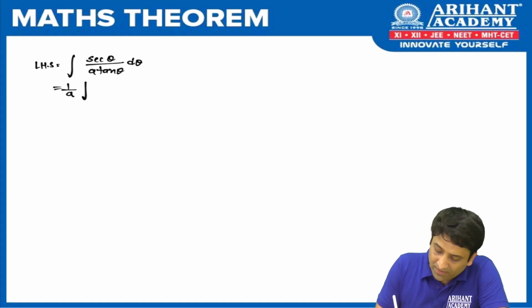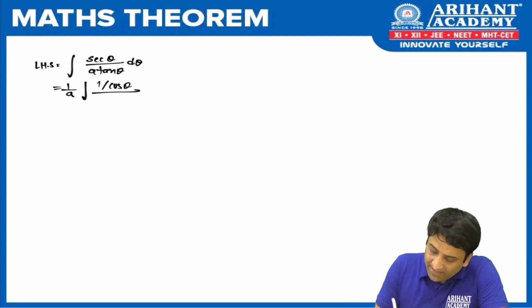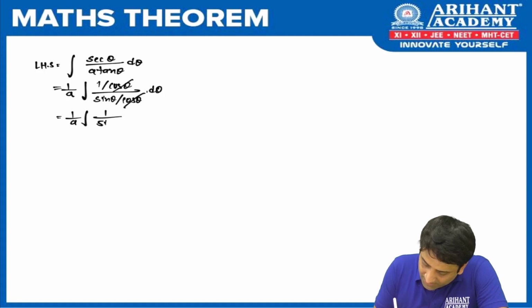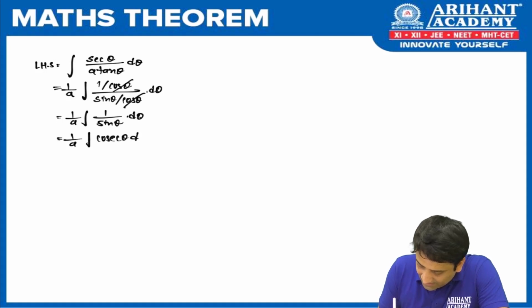So let us convert into sin cos. Sec theta can be written as 1 upon cos theta and tan theta can be written as sin theta upon cos theta. Done. So here your cos term will get cancelled. What I am left with is 1 upon a, 1 upon sin theta d theta, and 1 upon sin theta, I hope everyone knows, is cosec theta d theta.